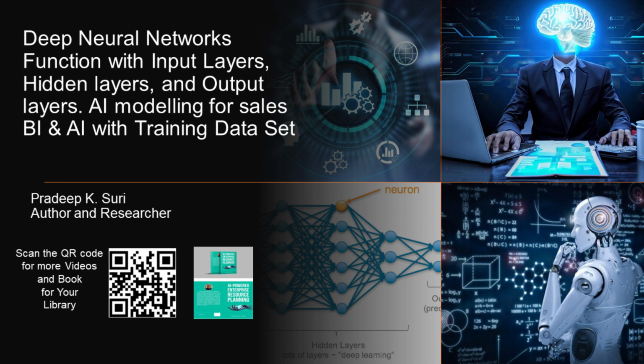The activation function in the output layer depends on the nature of the problem. For regression, a linear activation may be used, while for classification, a softmax activation for multi-class or sigmoid activation for binary classification is common. AI modeling for sales BI and AI with training data set. Now, let's discuss how you can use DNNs for sales, business intelligence, and AI with a training data set.